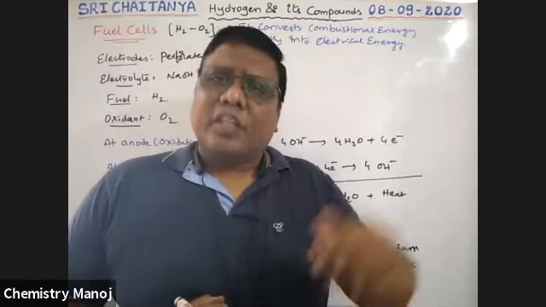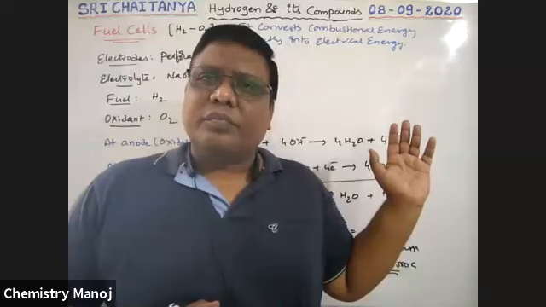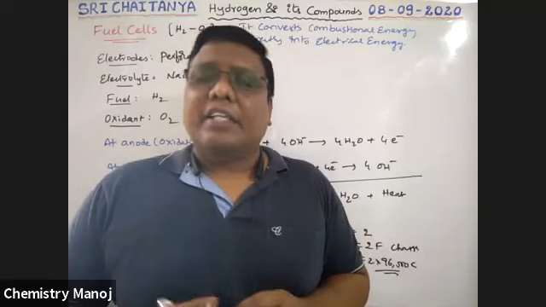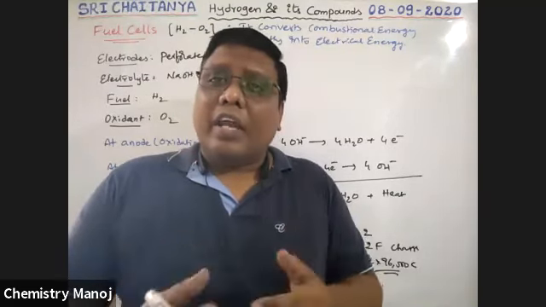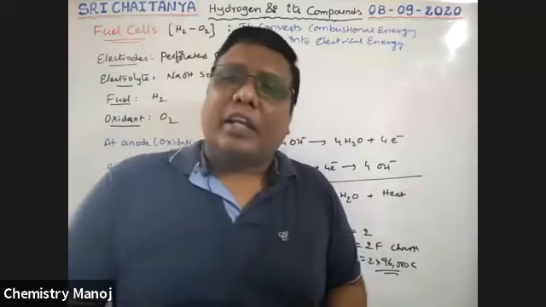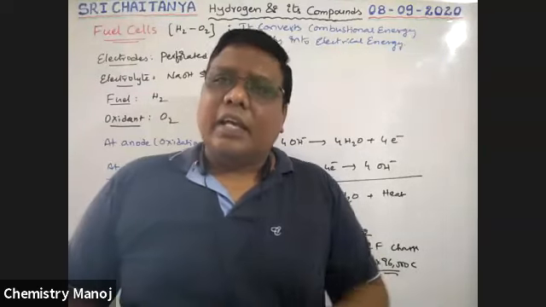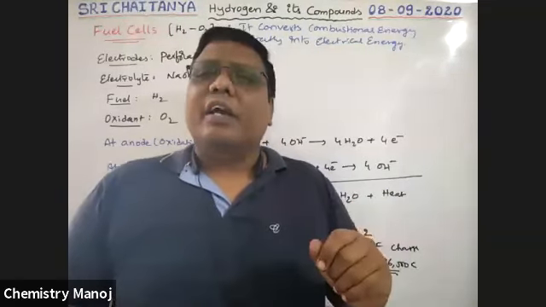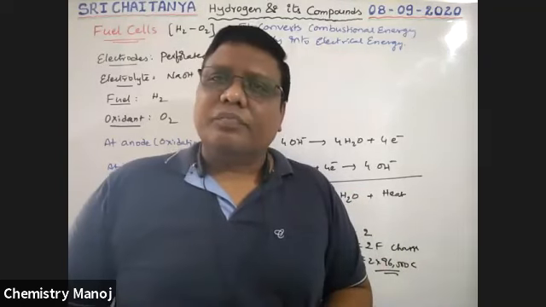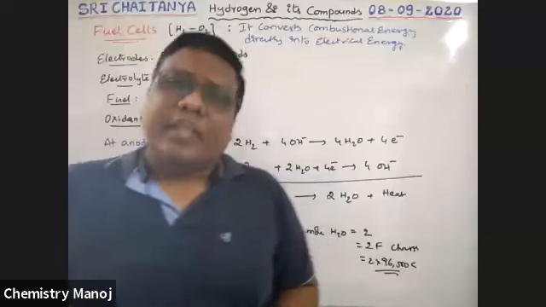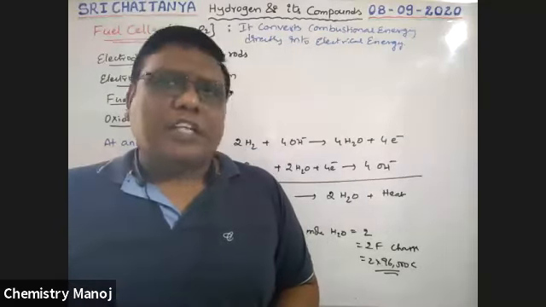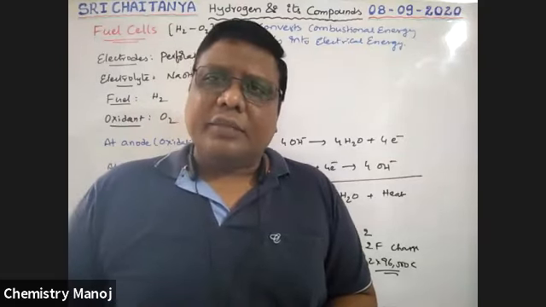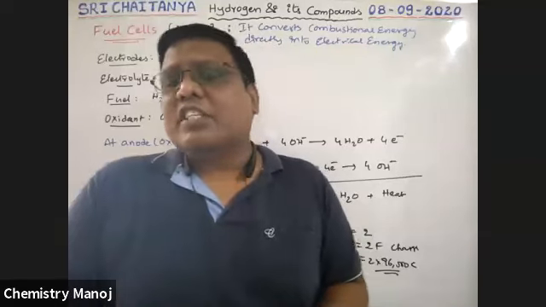So that combustion energy is passed into the instrument, which automatically converts it into electrical energy. Theoretically, all the available heat energy is 100% converted into electrical energy. That means the theoretical efficiency of this fuel cell is 100%. But practically our scientists have reached up to 70%, so they are trying to improve the efficiency of this fuel cell.